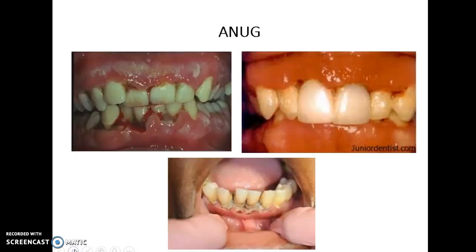Here are a couple pictures of someone suffering from acute necrotizing ulcerative gingivitis. See the rolled, punched out look of the gingival tissues, and it just really looks painful to me. If someone presents in your office with ANUG, you will smell them coming, because the necrotizing, remember, means dying or dead already. So the tissue is dead, and dead tissue does not smell very pleasant.